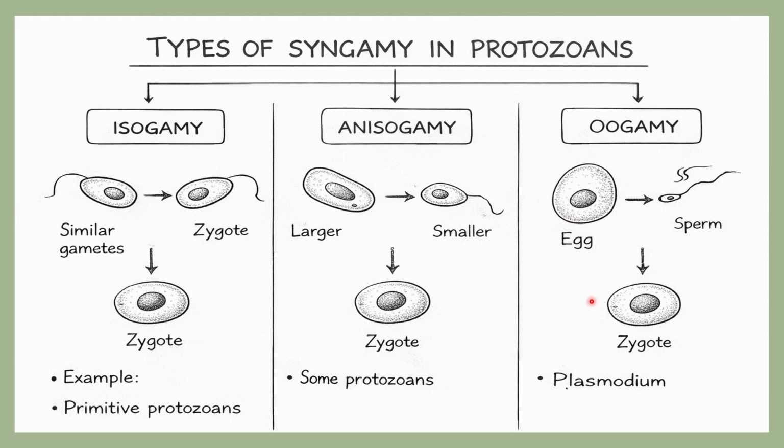Now oogamy, which is most commonly seen in parasitic protozoans, where an egg as well as a sperm, that means a female gamete, is clearly formed, which is obviously bigger in size and non-motile. On the other hand, the male gamete is much smaller in size, very active, and can move. That is why this type of syngamy is known as oogamy, which is commonly seen in our well-known protozoan parasite, Plasmodium. So this is how syngamy occurs in protozoans.